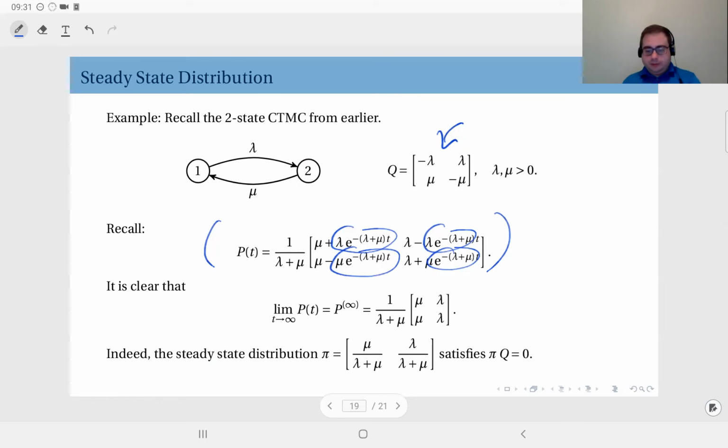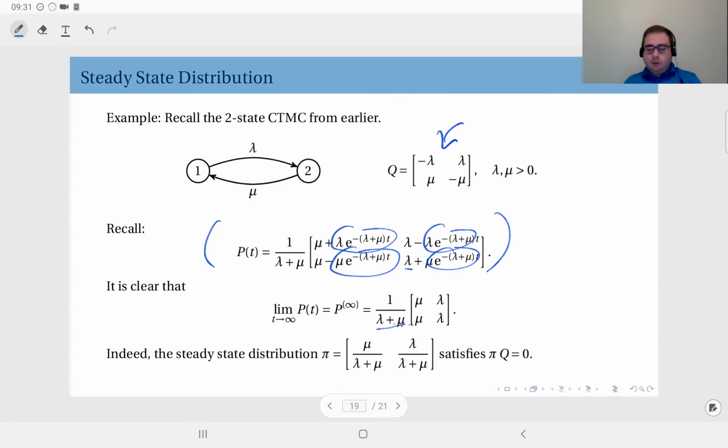So what we will have is mu divided by lambda plus mu, and then lambda divided by lambda plus mu. And in the second row, again, mu divided by lambda plus mu, and lambda divided by lambda plus mu. As you see, both rows converge to the same value. Therefore, this will be the steady state distribution: mu divided by lambda plus mu, lambda divided by lambda plus mu. They add up to 1.